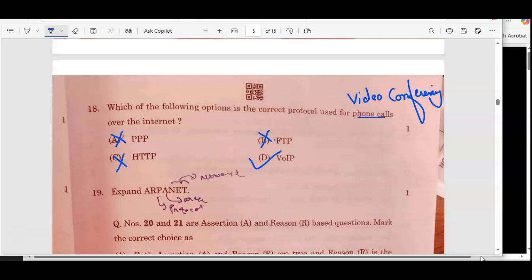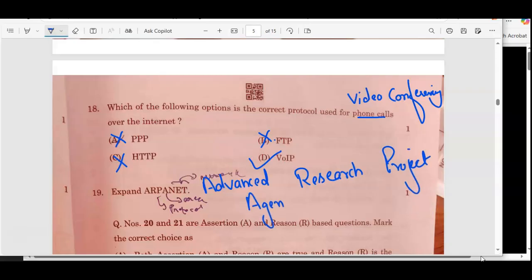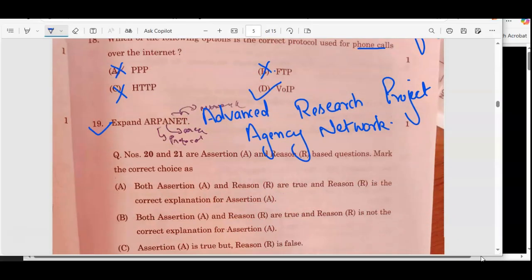Now expand ARPANET. ARPANET is Advanced Research Project Agency Network. Advanced Research Project Agency Network. That's the correct answer for question number 19. Moving to the next one.